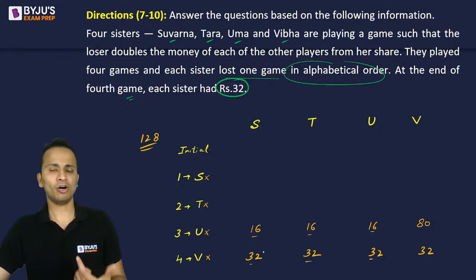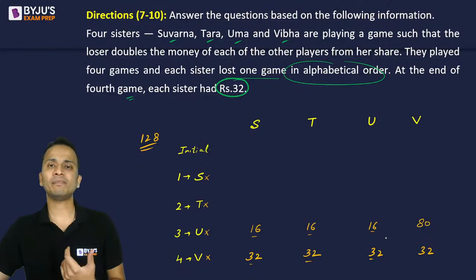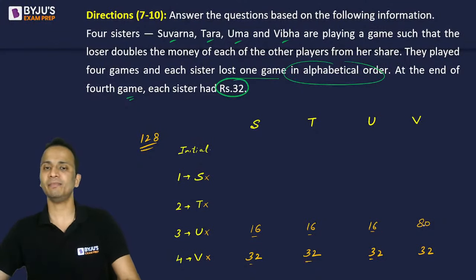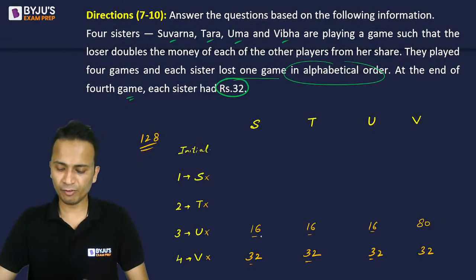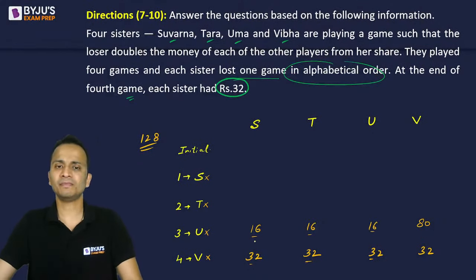All right. Also, we can find out in another way. V has given 16 rupees to each of them. So that means a total of 48. So 32 plus 48, we get 80. Okay? So you have two ways of determining the money.